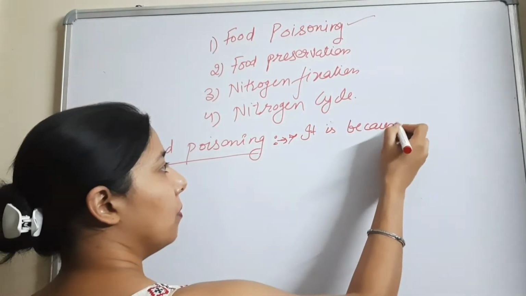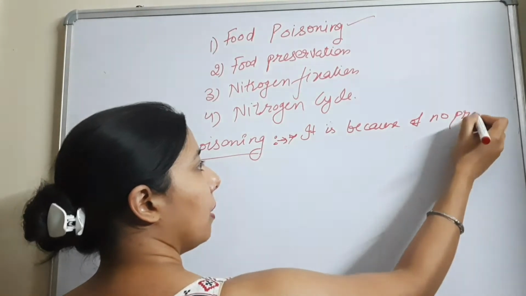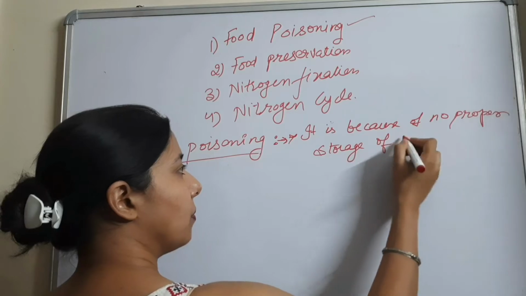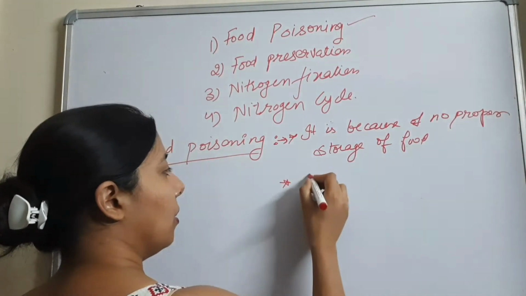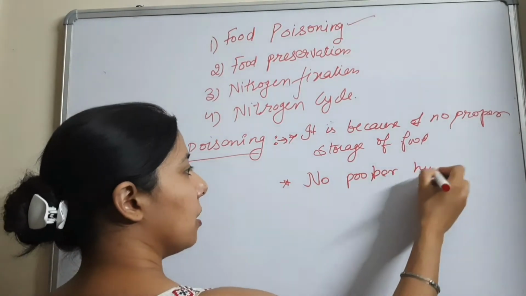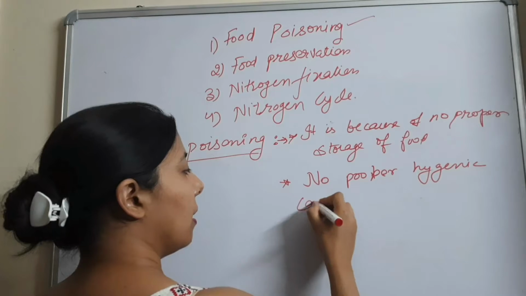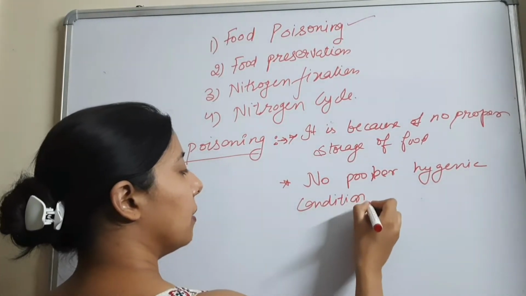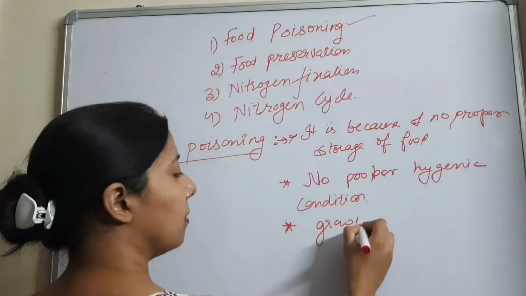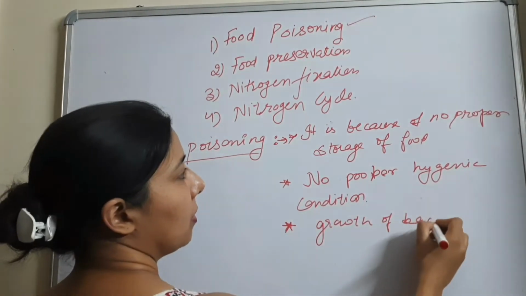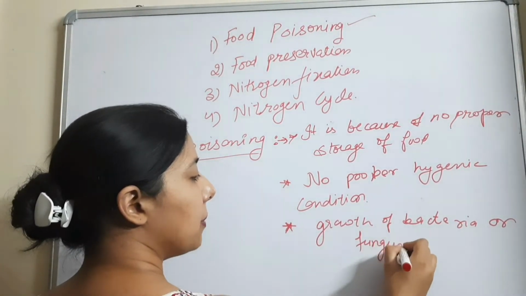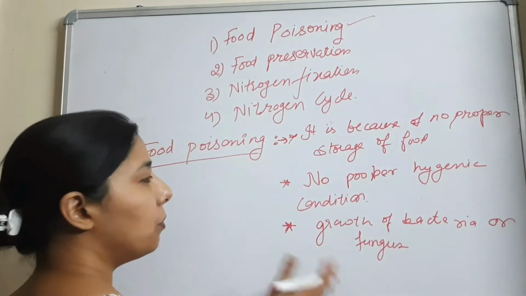because of no proper storage of food, no proper hygienic conditions in which the food is stored. Third is growth of bacteria on the food, bacteria or fungus on the food. So both these bacteria and fungus on the food causes the food poisoning.